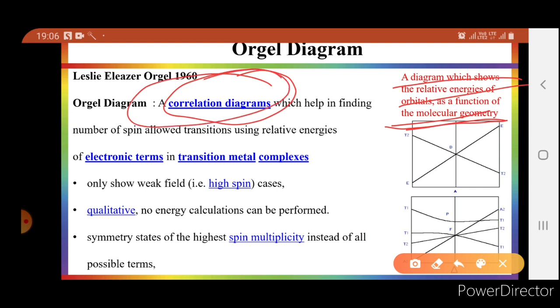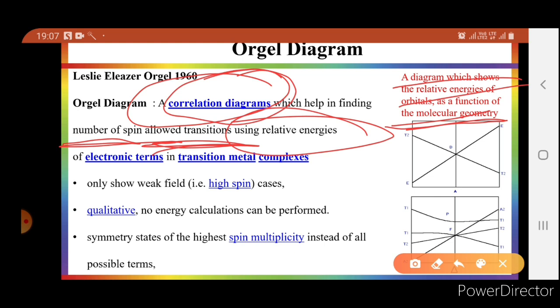Orgel diagram is a correlation diagram which helps in finding the total number of spin allowed transitions using the relative energy. By using Orgel diagram, one can easily find out how many transitions are possible in a given transition metal complex. So it is very helpful for finding the important transitions of the same spin multiplicity.